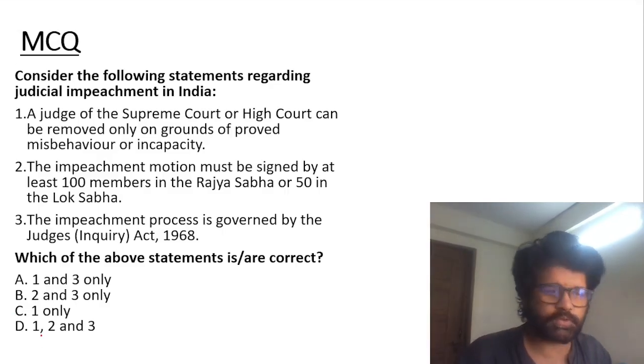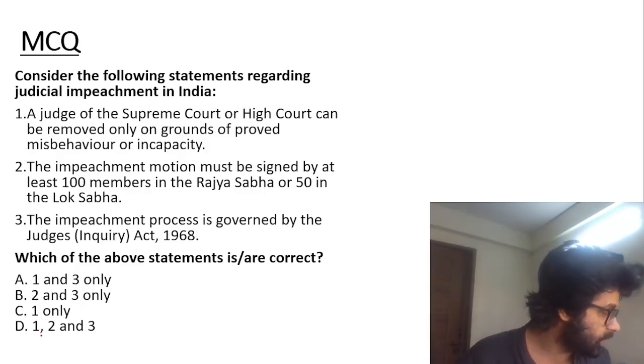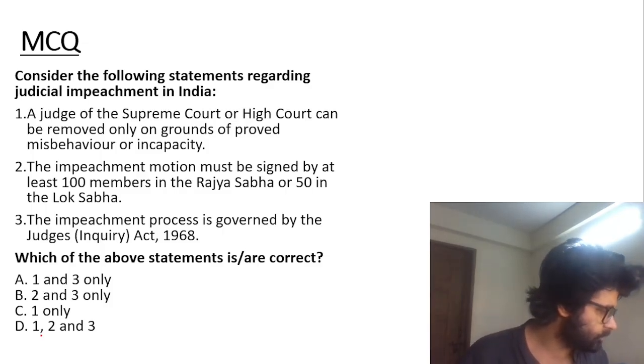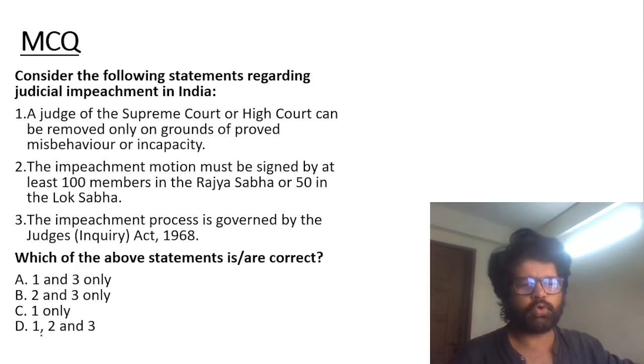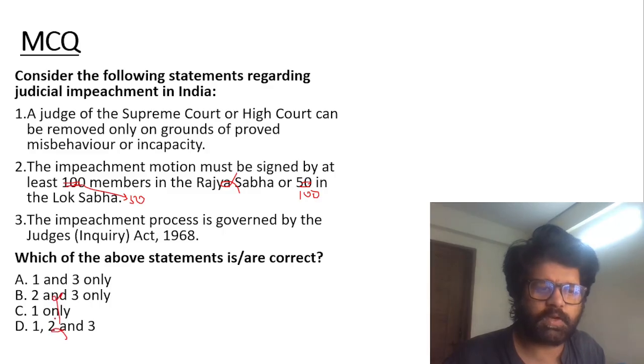So now let's solve some questions so that you can remember stuff in a much better manner. What is the answer of this question? Try to do option elimination, you will do just fine. So we know this is wrong. 50 members in Rajya Sabha, 100 in Lok Sabha, so this is interchanged, right? So you eliminate the second, you're left with A and C. So check the third one. Third is correct, so the answer is A, 1 and 3 only.